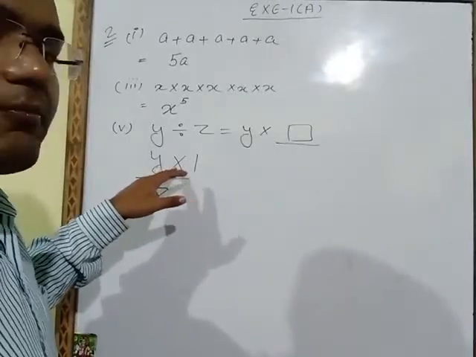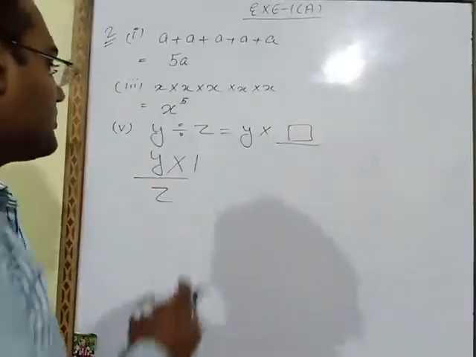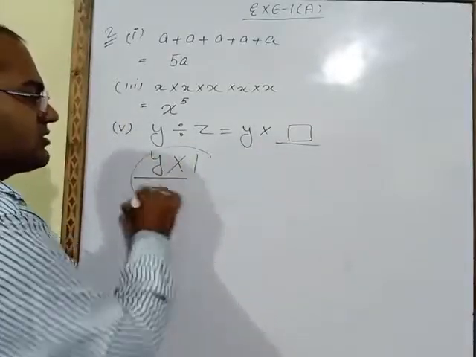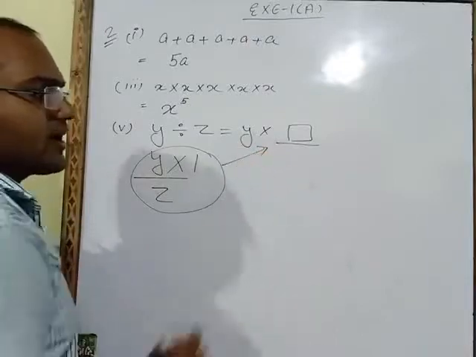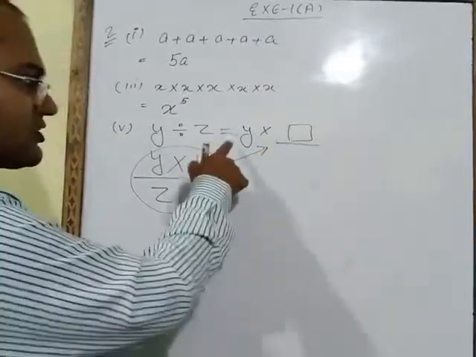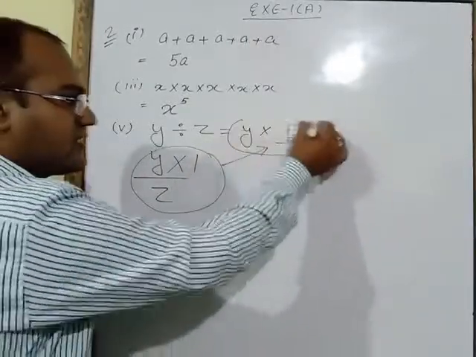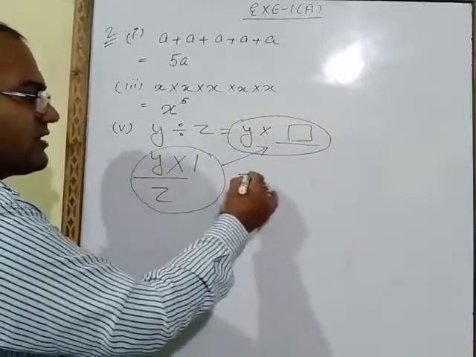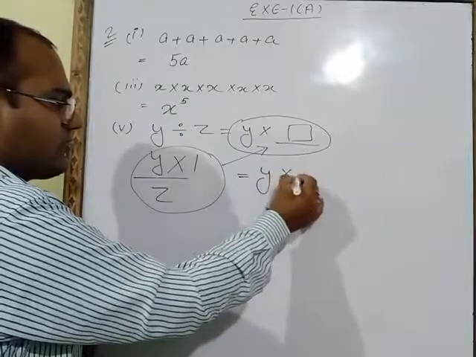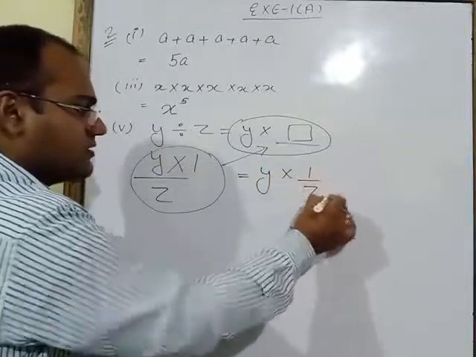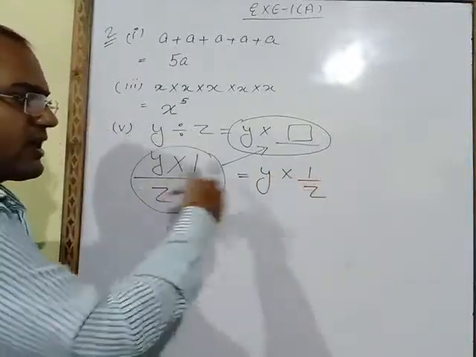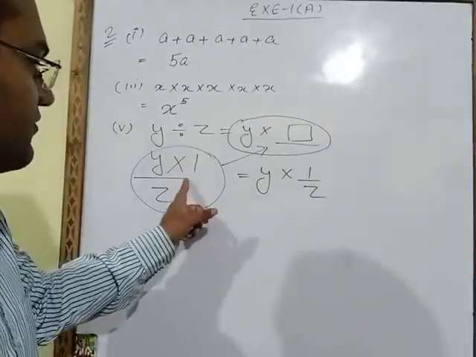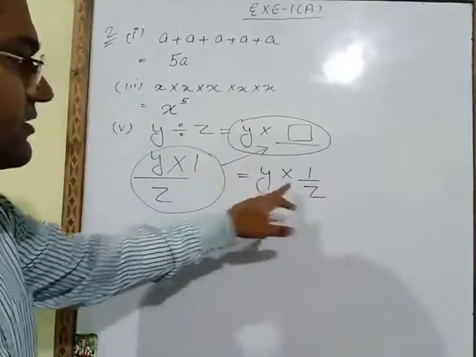Now you can match this one with the right hand side. When you will match, you will observe here we will get y multiply 1 upon z. This one we can write in this way also. This full upon z we will take under 1 here.